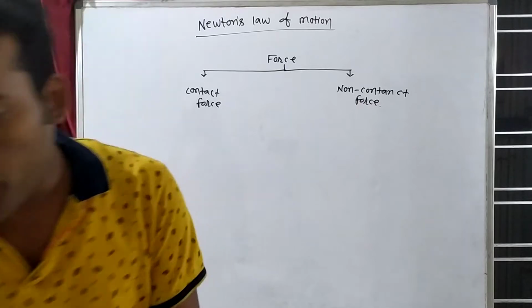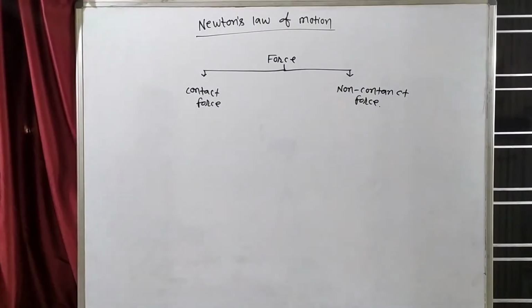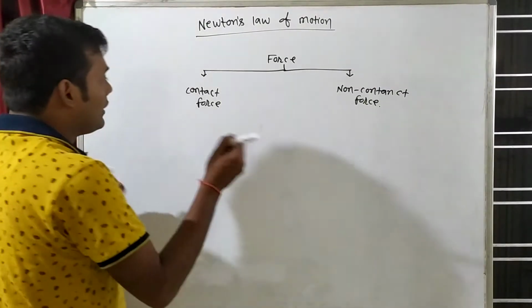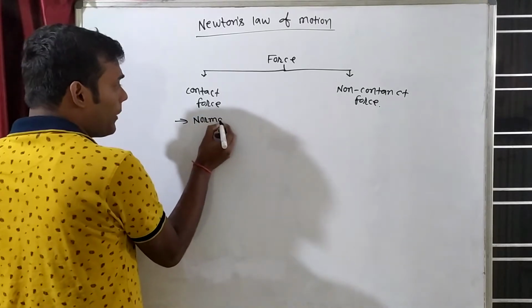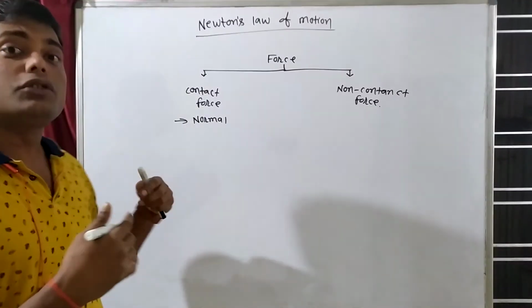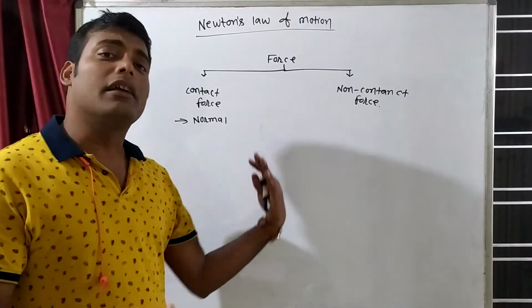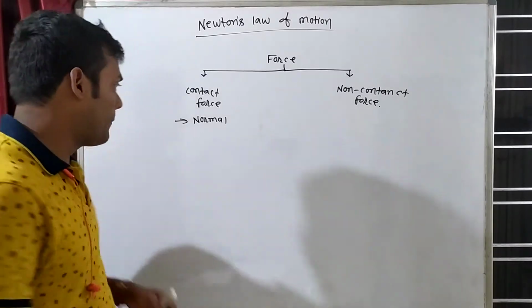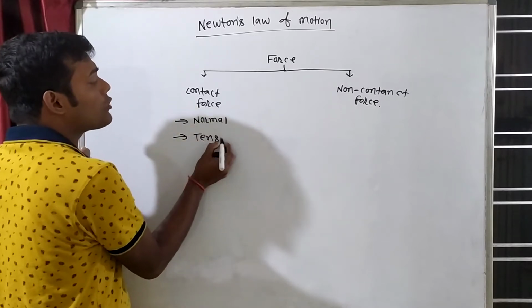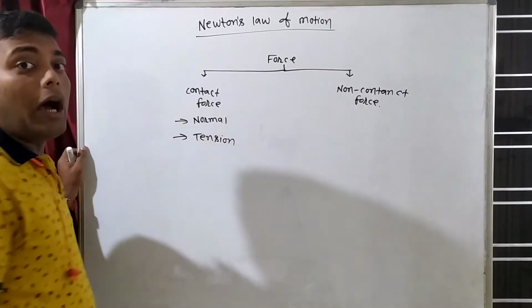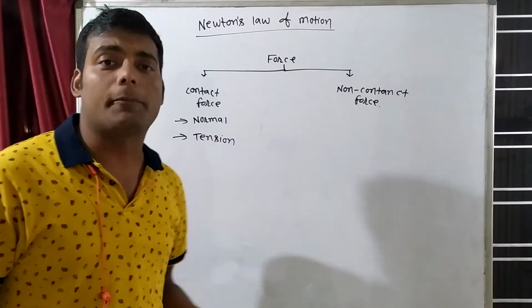There are a lot of contact forces that we will study in this chapter. One is normal force. We will understand what normal force is when I go inside the chapter. Then we will study tension, which is also a contact force. Our muscular force is also a contact force.